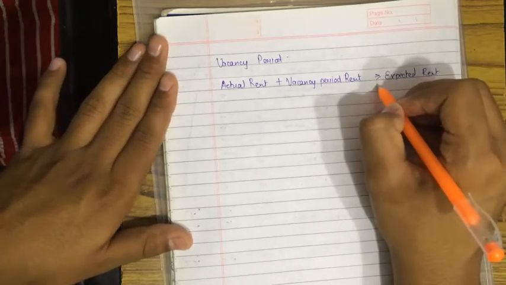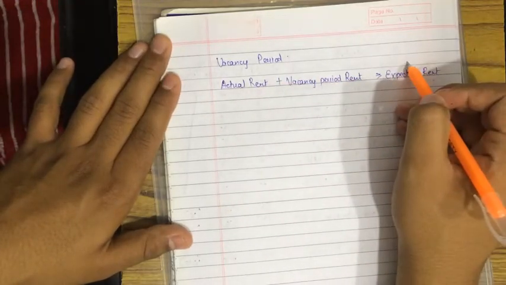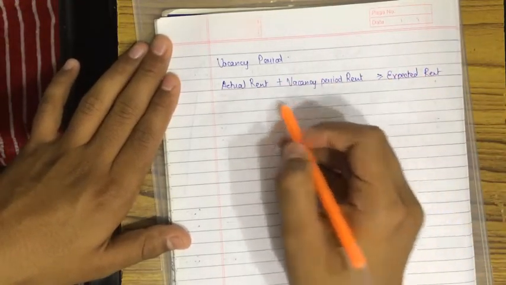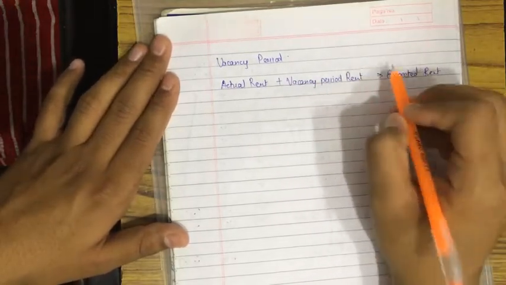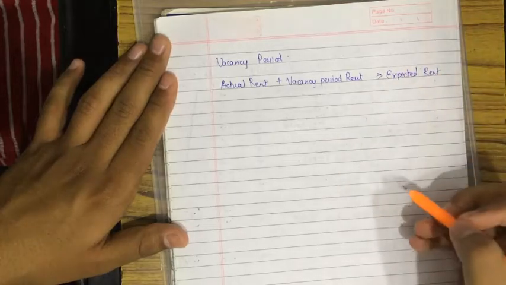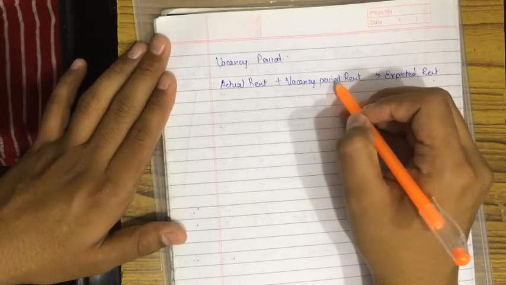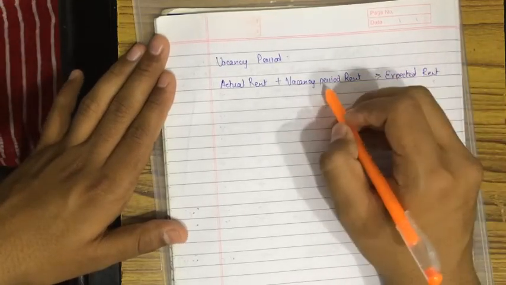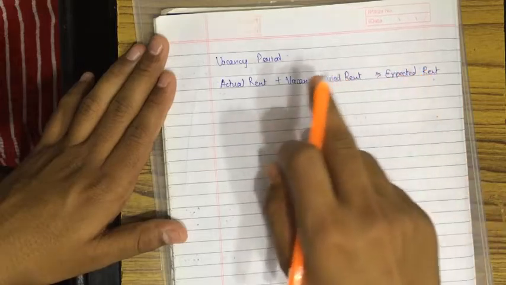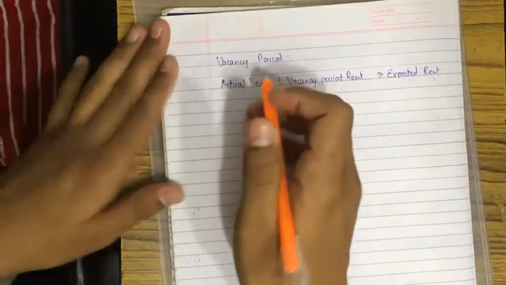This sign is greater than or equal to, meaning if it is 10,000 and it is also 10,000, then only the further condition will be applicable. If it is 9,999, the condition won't be applicable. There is another condition for that, I'll teach you. But if it is greater, say this is 10,001 rupees and this is only 10,000, so it is greater, then only this condition will be applied.